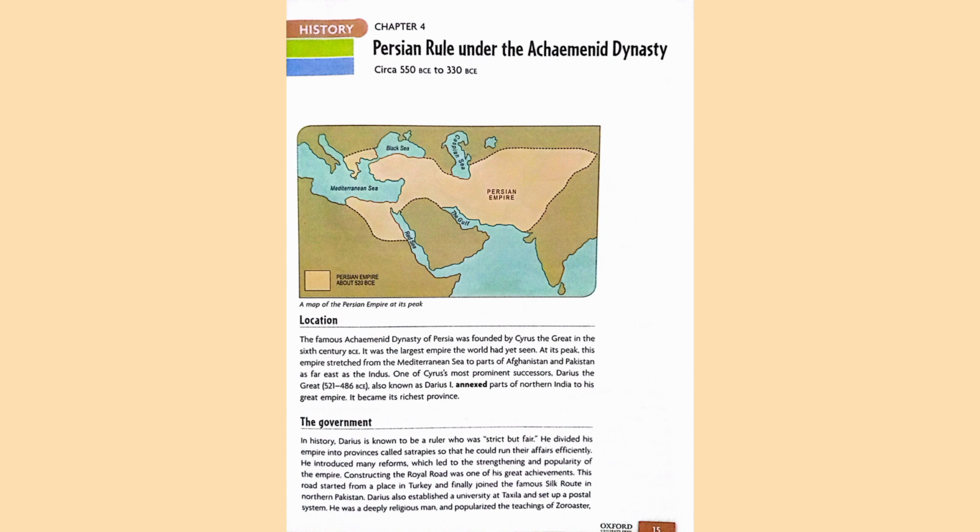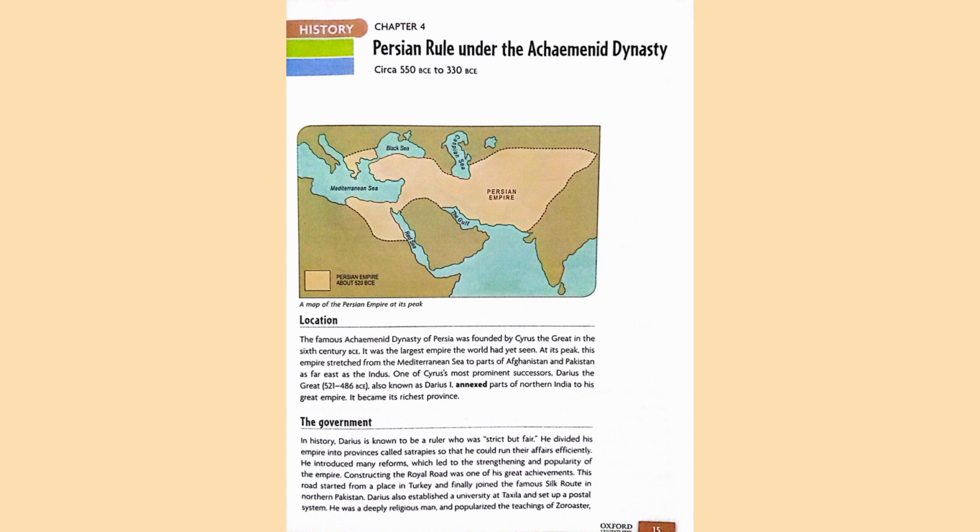Now we are going to discuss Gandhara province, a center of trade and culture of that time. Gandhara was an important part of the Persian Empire, as you know. It included eastern Afghanistan, Peshawar, Charsadda, and northwest Pakistan. The capital of Gandhara was Taxila. It was a flourishing center of trade, learning, and art.